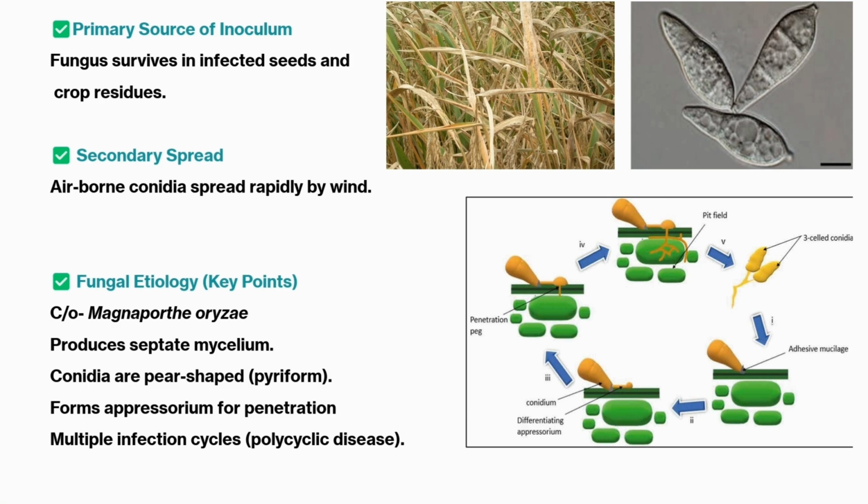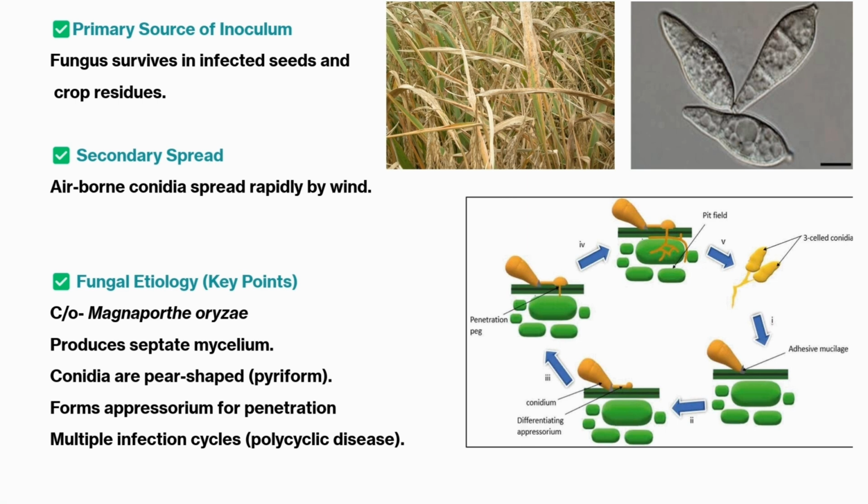Next, the disease cycle. The disease cycle includes the primary source of inoculum, then secondary source of inoculum, and the mode of spread. The primary source of inoculum means where the infection starts. For rice blast disease, the primary source of inoculum is the infected seed and infected crop residues, the stubbles.